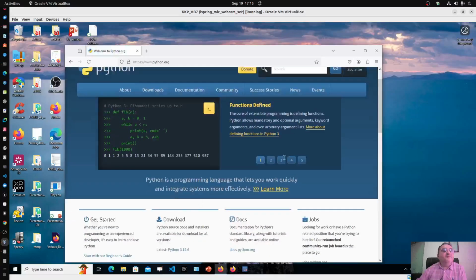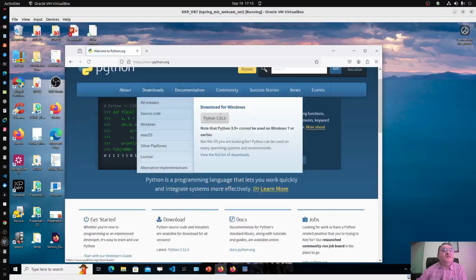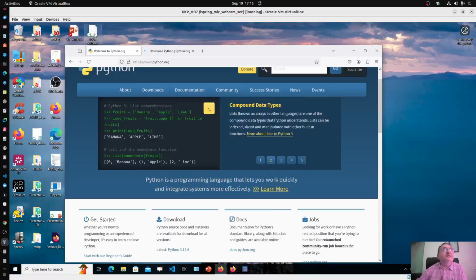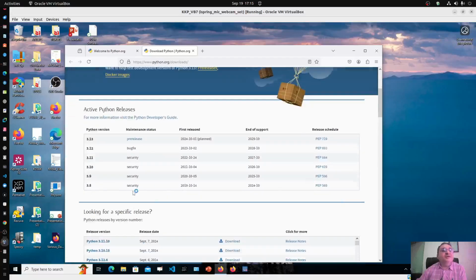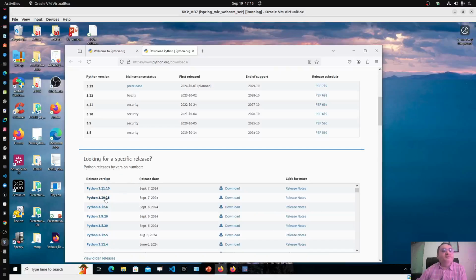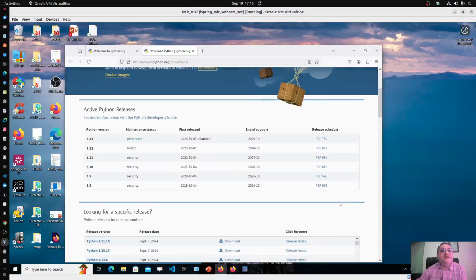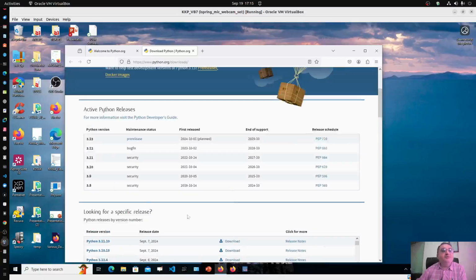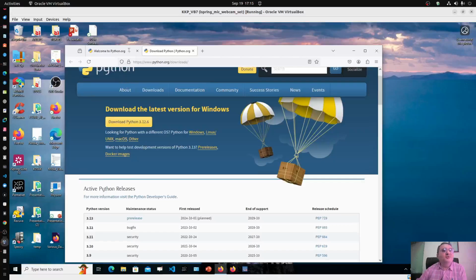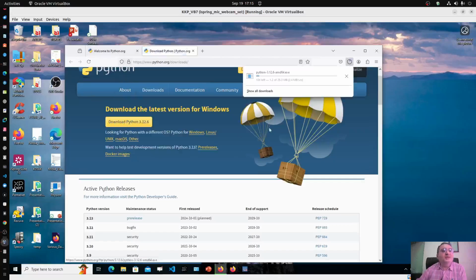Here is the downloads section, in which this is the download of the latest version. Instead of this, you can open this link in another tab, and then you may get a few older versions. But for many of the older versions, they have stopped providing the executable exe file. They will just provide a zip file, and you will have to install using other methods. So let us download only the latest version. I am downloading this.